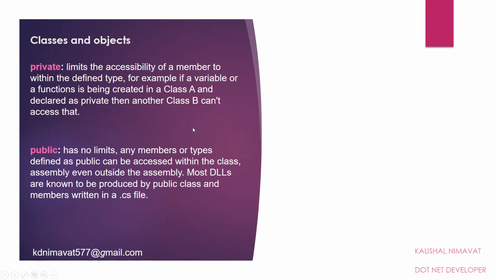In the OOPS concept, there are points like class and object. A class might be private, a class might be public, a class might be internal, protected, or protected internal. We will check out all the different types of concepts of OOPS.